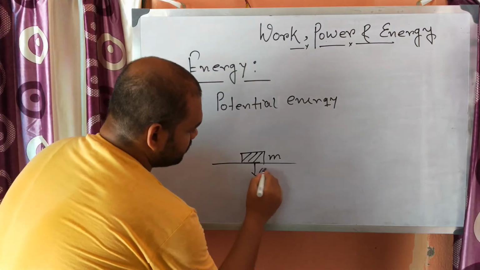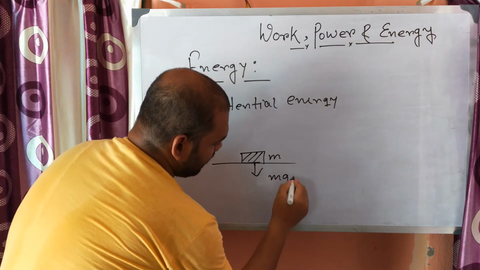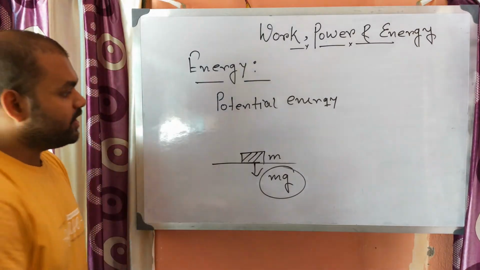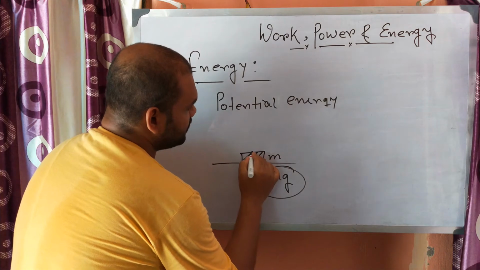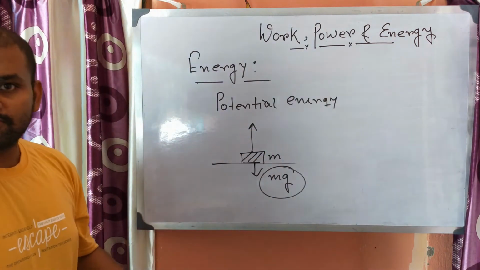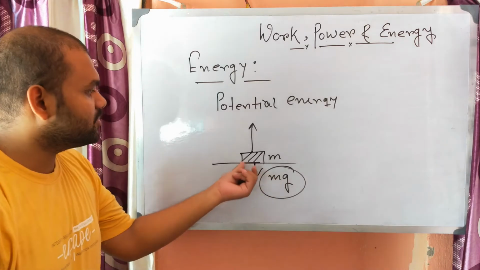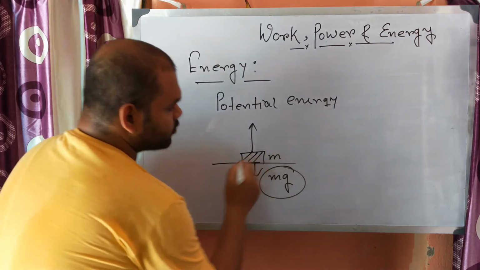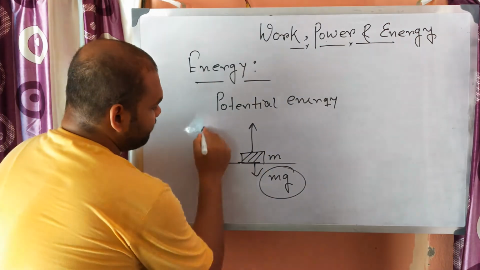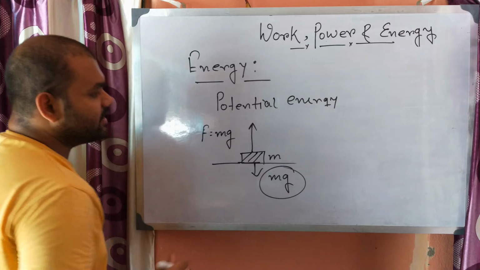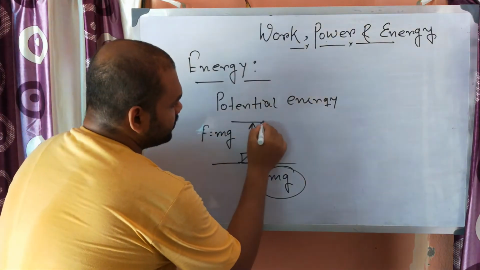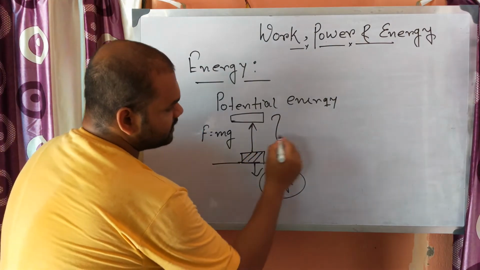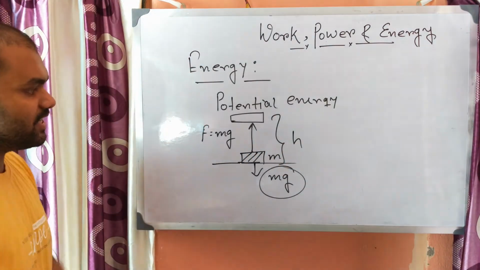Now it is attracted by the earth's gravity by a force mg. So we need to apply a force greater than mg, slightly greater than mg, to pull it off. Suppose we pull it with a force of mg. So F equals mg, and if we pull it up to here, then the displacement is h, the height.